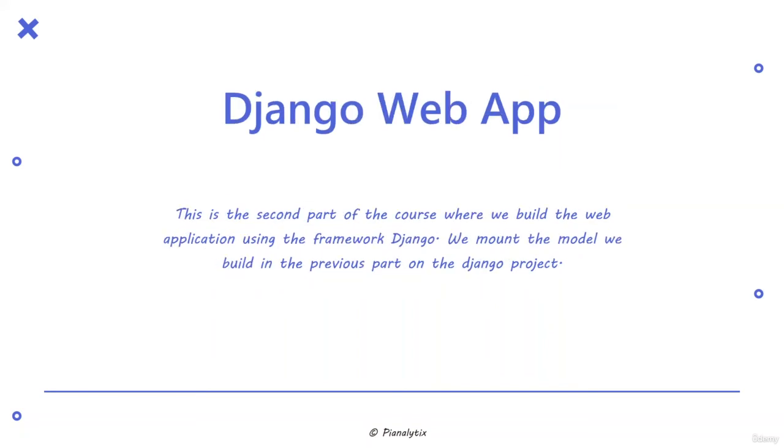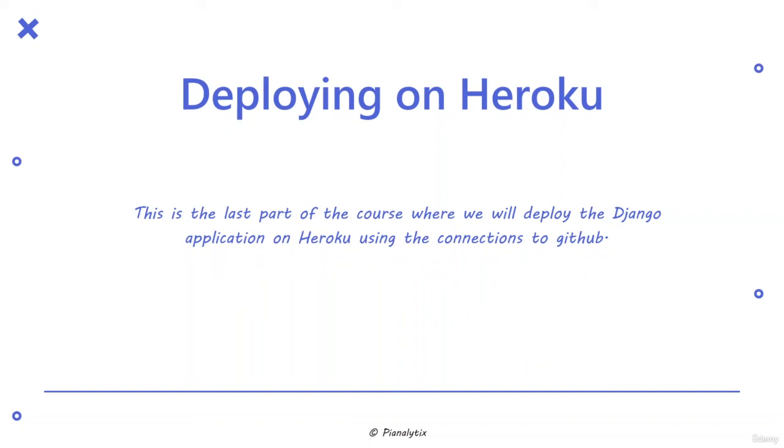So next will be our Django web app. This is the second part of the course where we will be building the web application using the framework Django. Now we mount the models we built in the previous part on the Django project here. Lastly, we will be deploying our project or web application on Heroku, and we will be doing this using the connections to GitHub.